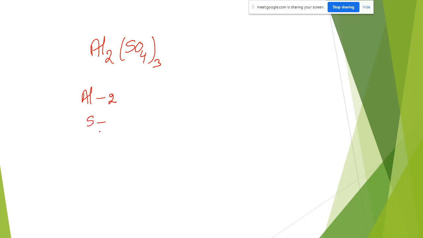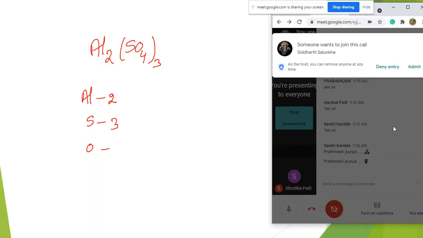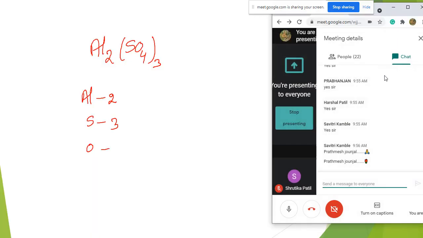How many sulfurs are there here? Anyone can tell? 3 sulfurs. How many oxygens are there? 12. Very good, 12. If you know the atoms, then 50% of the problem is solved.